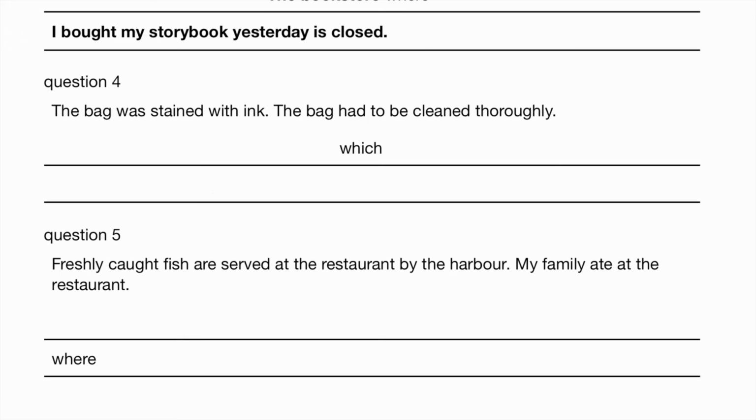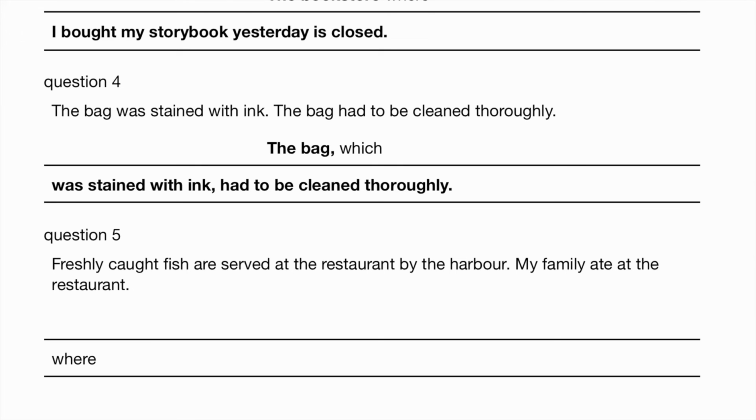The bag was stained with ink. The bag had to be cleaned thoroughly. The bag, which was stained with ink, had to be cleaned thoroughly. Also fine without the 2 commas.